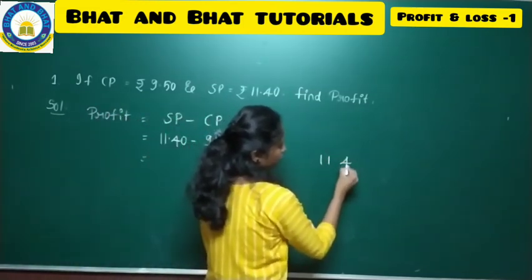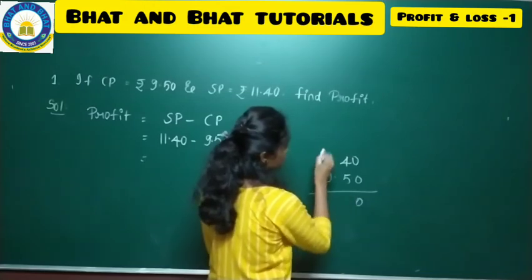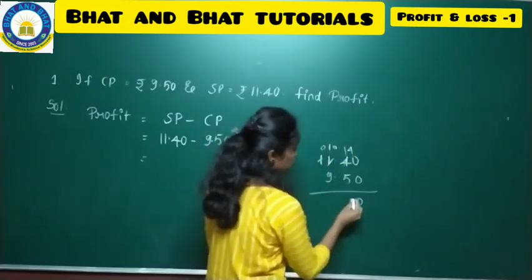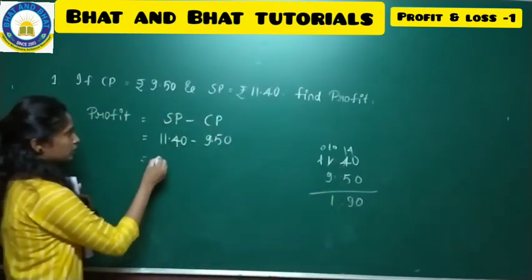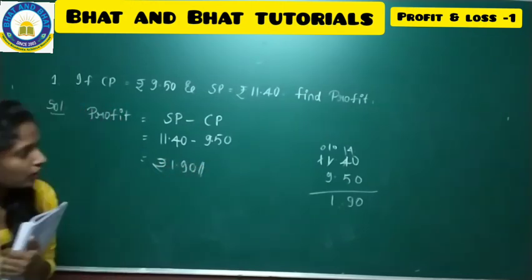So 11.40 minus 9.50, so 1.90 is the profit. Got this now? Take down this problem.